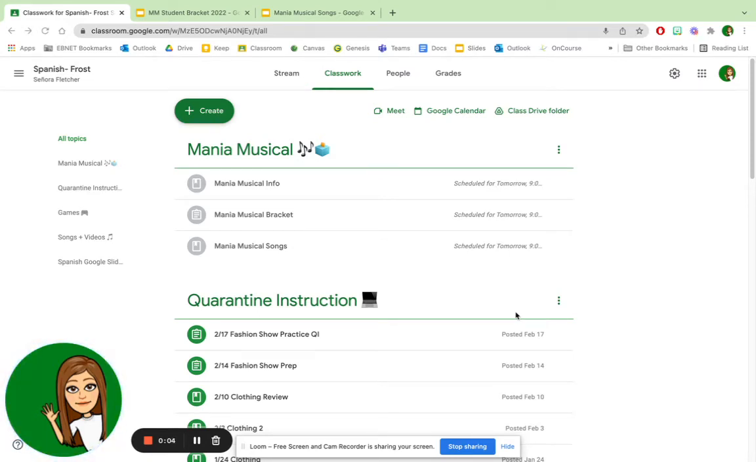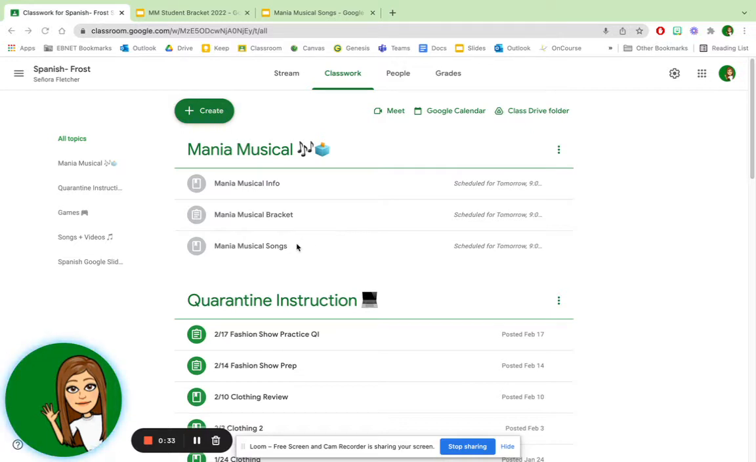I'm going to show you how to make your bracket for Mania Musical in Google Classroom. These are not yet posted, but you will see them posted in your Google Classroom if you're watching this video. Here we have Mania Musical info, which just has all the slides that I showed you in class describing Mania Musical. Mania Musical bracket is where you're going to actually make your decision about who you think is going to move on to each round, and you're going to predict your winner.